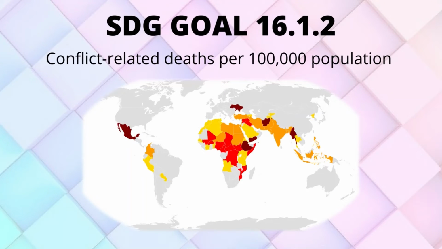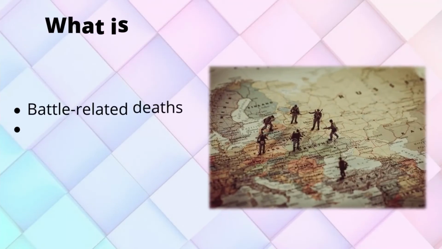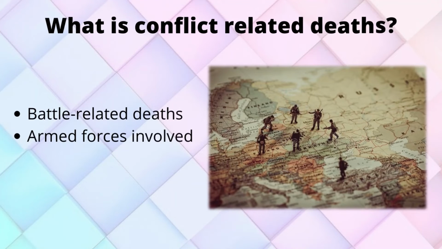SDG Goal 16.1.2. The SDG Goal 16.1.2 can be defined as the conflict-related deaths per 100,000 population. What is conflict-related deaths? Conflict-related deaths or battle-related deaths are the deaths in the battle-related conflicts between warring parties, usually involving armed forces.